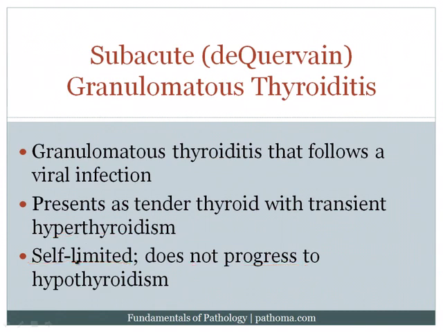Perhaps the most high yield point on this slide is that they have a tender thyroid. If a young woman comes in and has a tender thyroid, this would be one of the key things on your differential. And so this is particularly unique. We haven't really covered anything where we had a tender thyroid. And so again, tender thyroid, think about subacute Dequervain's granulomatous thyroiditis.